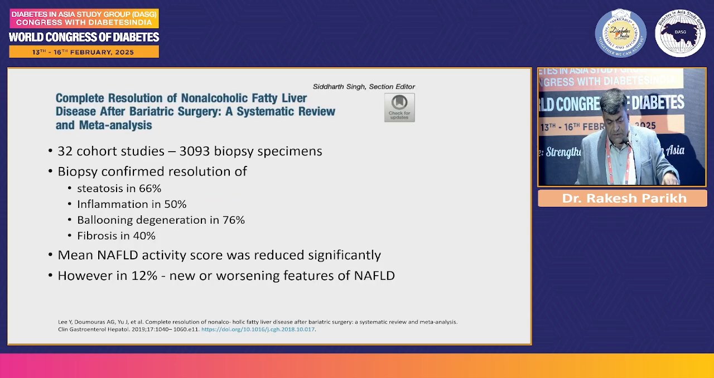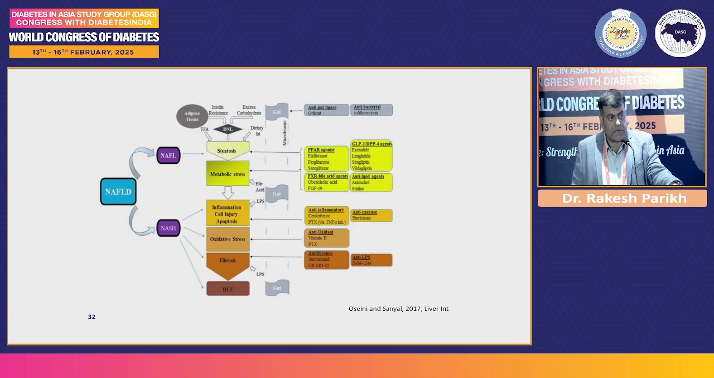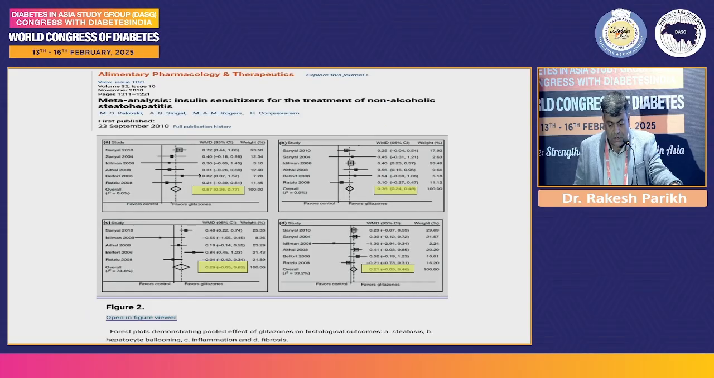Now, this is a study in which they looked at a meta-analysis of 32 cohort studies where bariatric surgery was done in patients who had biopsy-proven NASH, and they have shown that overall there was steatosis improvement in 66% patients, inflammation went down in 50% patients, even fibrosis went down in 40% patients. So now, in addition to lifestyle measures and bariatric surgery or the different bariatric options, what we have is pharmacotherapy, and there are several drug targets which are being tested for this.